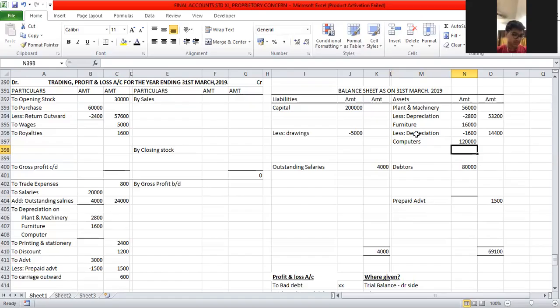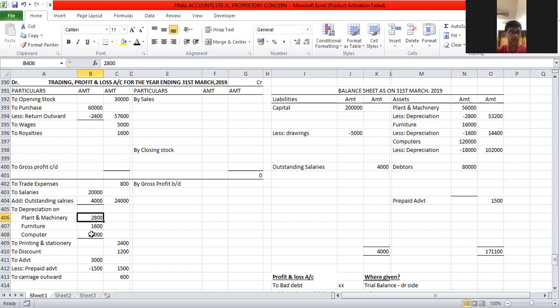Less depreciation, 15%. Usually computer depreciation is up to 60%, but here he says 15%. Okay, 15% is depreciation. 10% is 12,000 and 5% is 6,000. 12 plus 6 is 18,000. 1,20,000 minus 18,000 is 1,02,000. The second effect of the depreciation comes to the profit and loss account, 18,000.